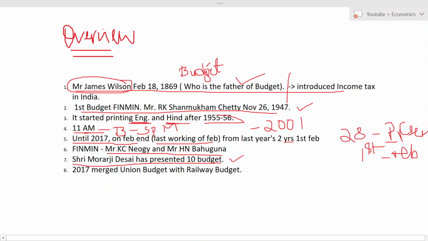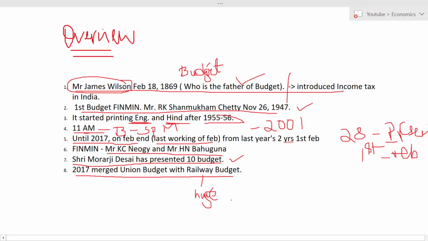Okay. In 2017, they merged both union budget and railway budget. The reason behind this is before they used to think that the railway budget is a very huge budget and it requires more time to plan, and it was given more importance and more money also.